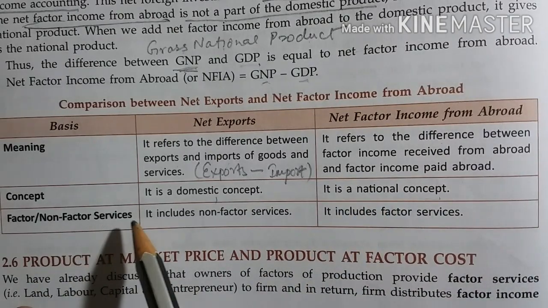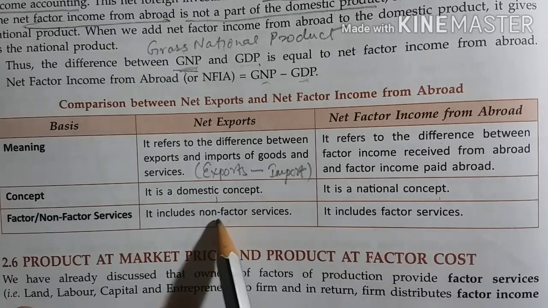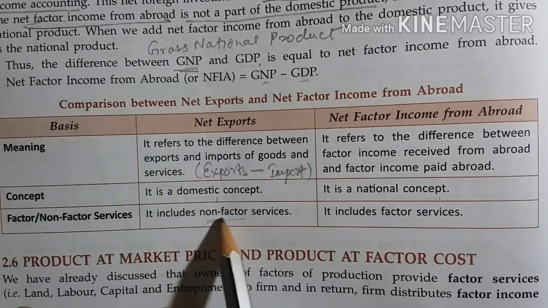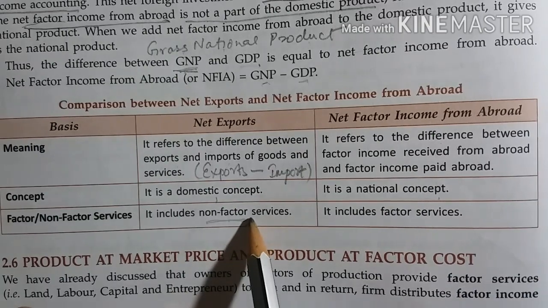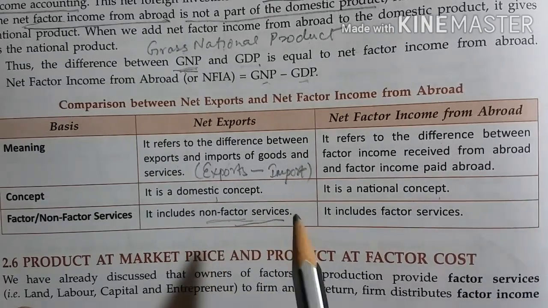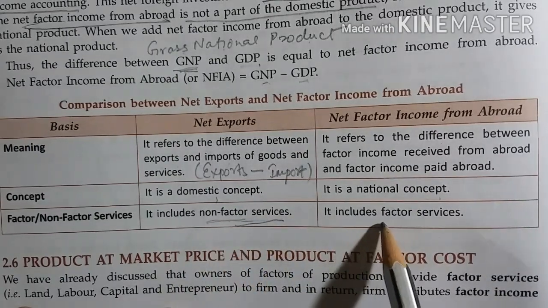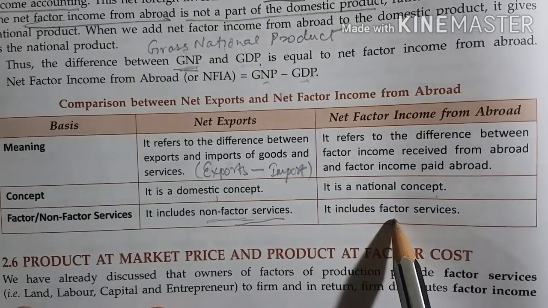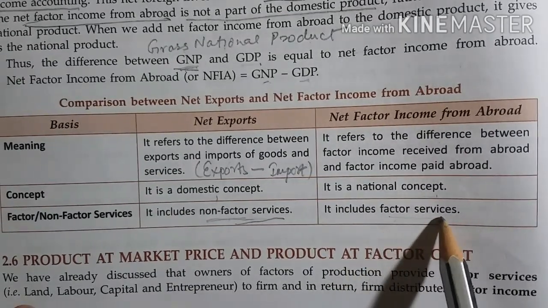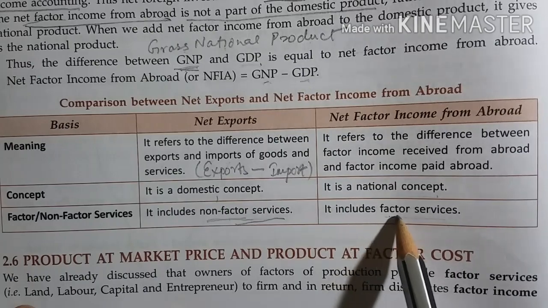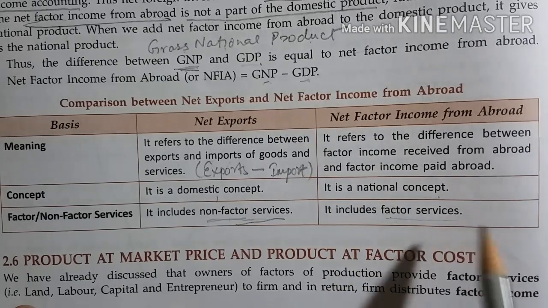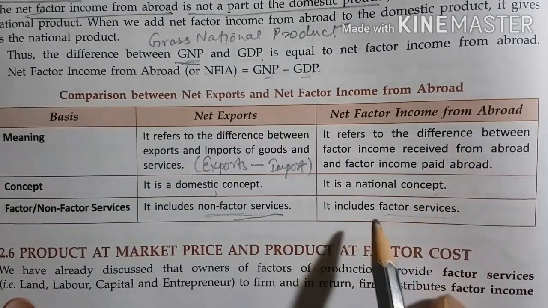Factor or non-factor services. Net exports includes non-factor services and NFIA includes factor services. Factor services like rent, which is the payment of a factor service.